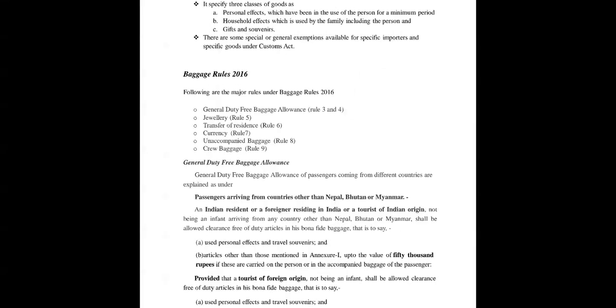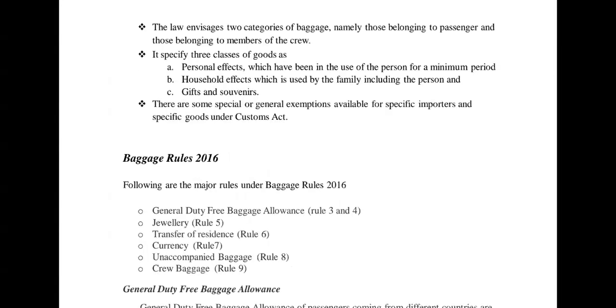Then similarly, the law envisages two categories of baggage, namely those belonging to the passenger and those belonging to the member of the crew. Both have been made separately, right? The baggage related to the member of the crew is separate. Similarly, the baggage related to the passenger is also there.